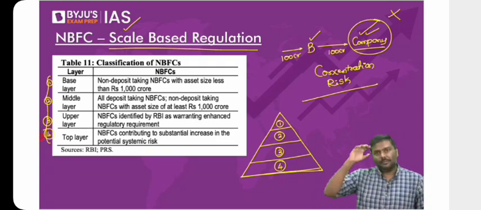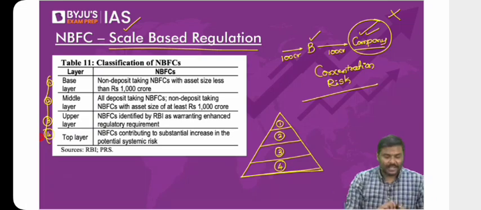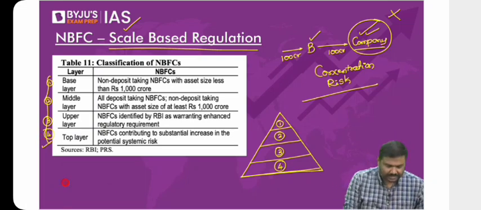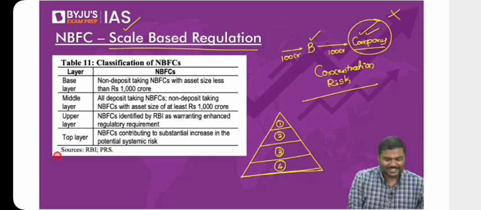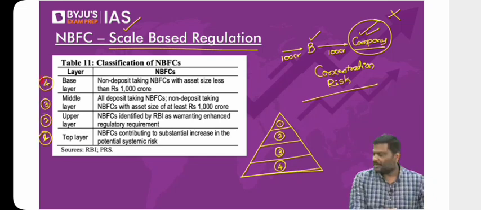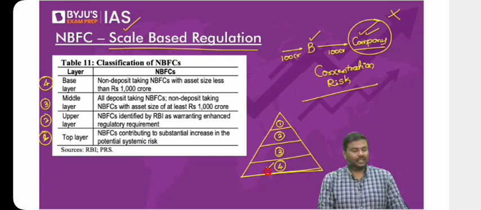That is, the base layer will be the bottom part. The top layer will be the top. I'm sorry, I've written it reverse. My mistake. Let me correct it. So it will be 1, 2, 3, 4. Perfect sense now. Fourth will be the base layer. The top layer will be the first one.